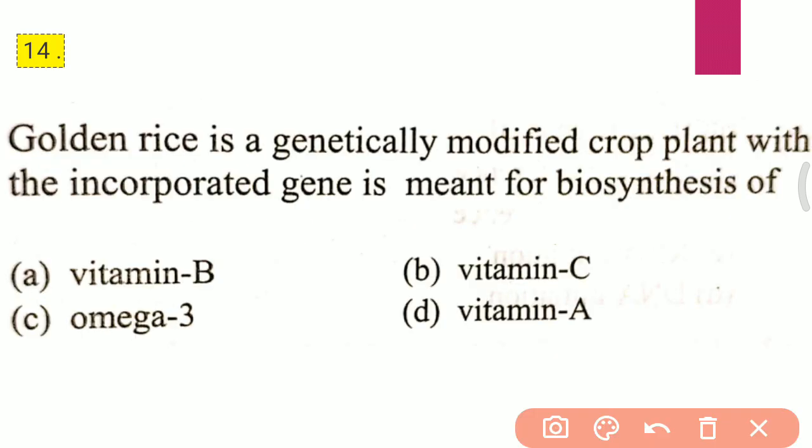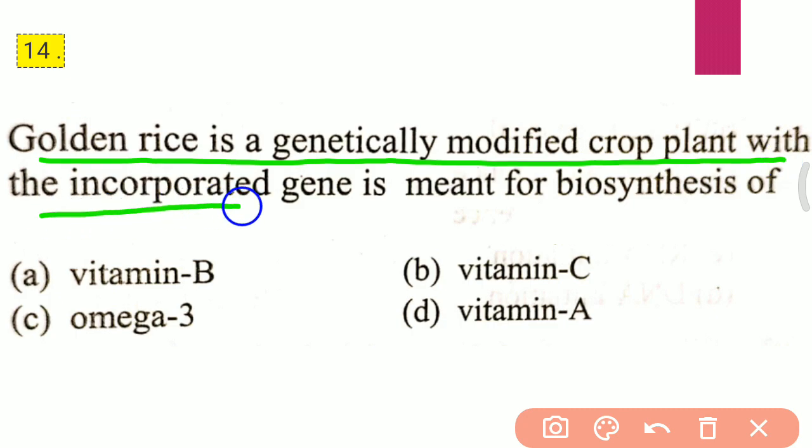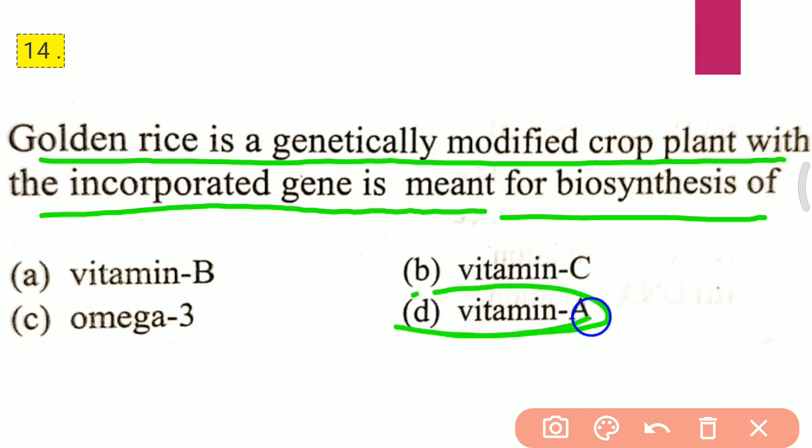Question 14. Golden rice is a genetically modified crop plant with an incorporated gene for biosynthesis of: A. Vitamin B. B. Vitamin C. C. Omega 3. D. Vitamin A. The correct answer for the 14th question is D, that is Vitamin A.